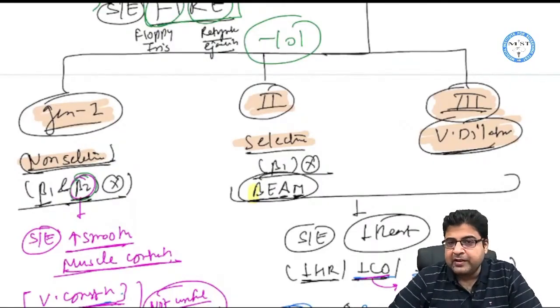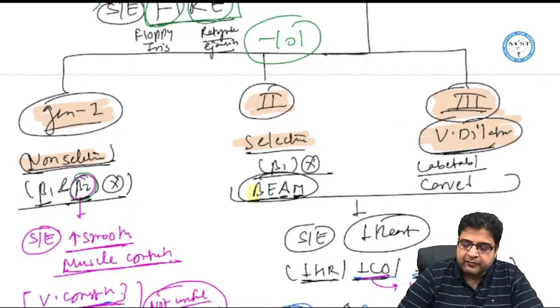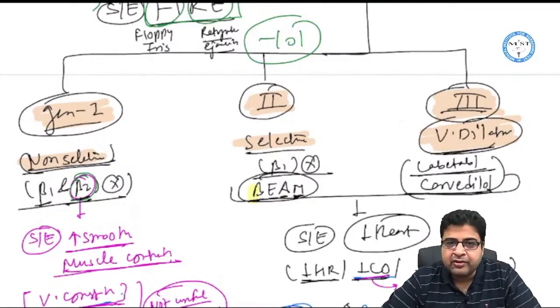Now generation 3 medicines are vasodilators. Examples of these medicines are labetalol. One more example is carvedilol. So carvedilol and labetalol are the two medicines which are generation 3 medicines.